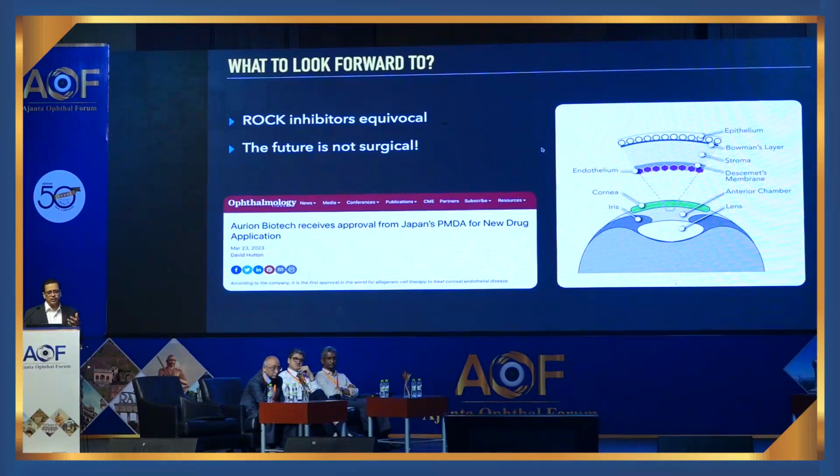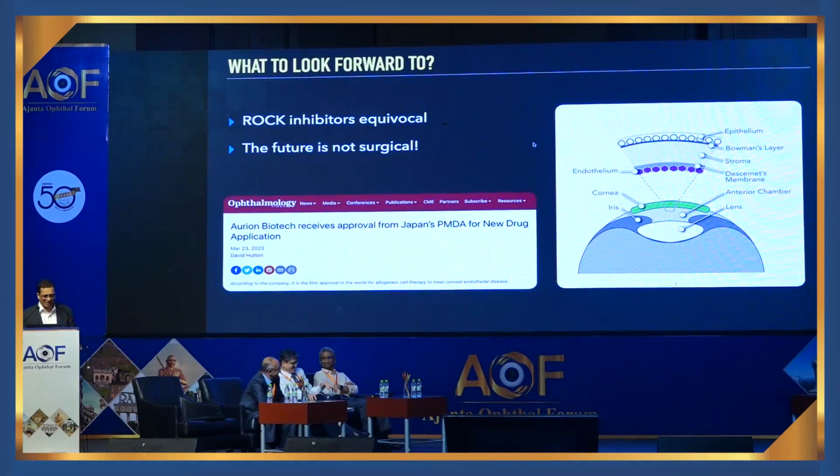And potentially in the future, one human donor cornea will be able to supply enough number of endothelial cells to be able to do these cell injections into approximately 100 recipients, potentially removing the shortage that we are having for donor corneas at this point of time. And this probably will eliminate the need to learn skills like DSEK and DMEK in the future. So this talk in the future will become irrelevant. Thank you very much.